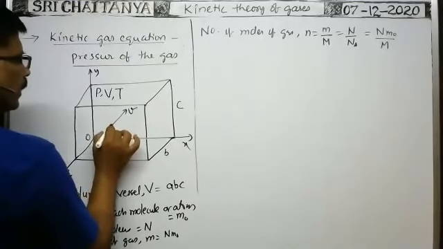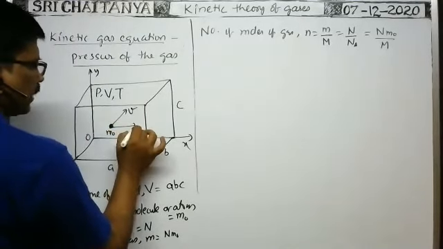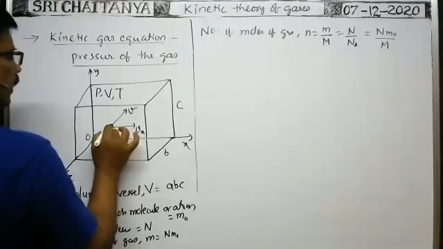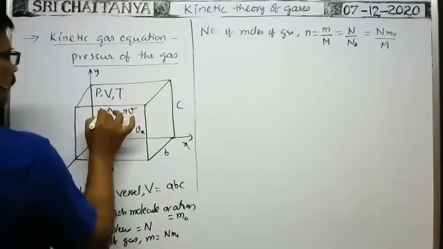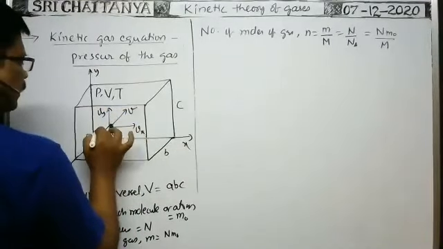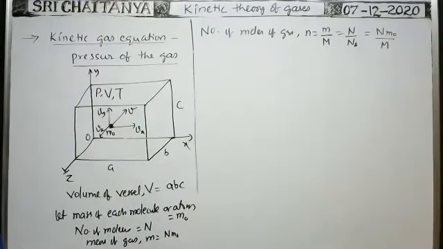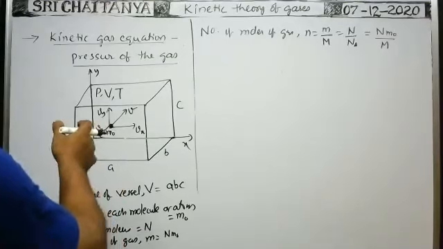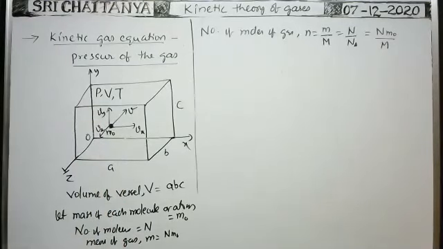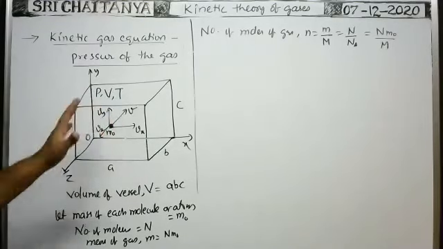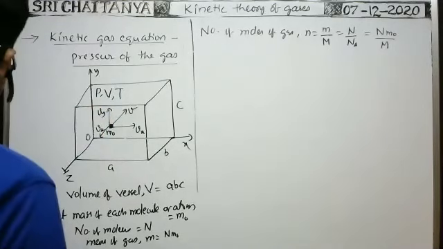Then their component along x-axis is vx, along y-axis is vy, and along z-axis the velocity is, say, vz. These are the velocity components of the molecule in different directions. Similarly, for all molecules also, at a given temperature capital T.